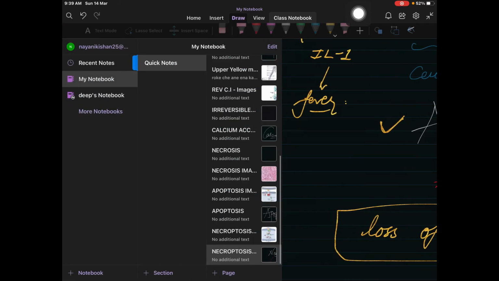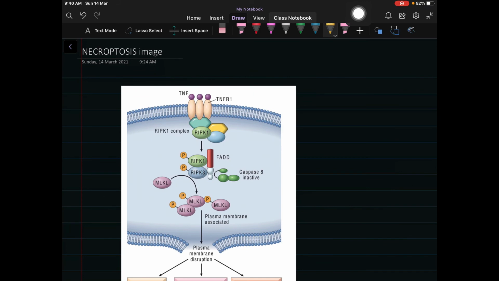Now let's have a quick recap about necroptosis with a pictorial representation.